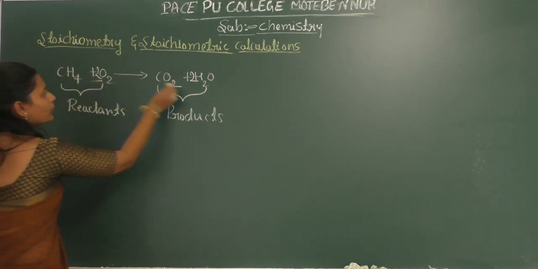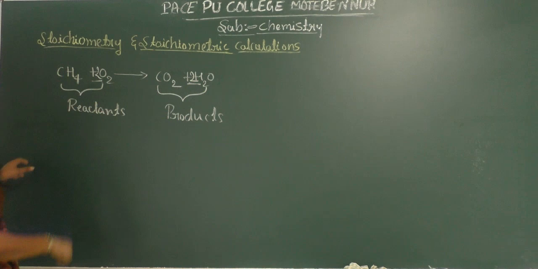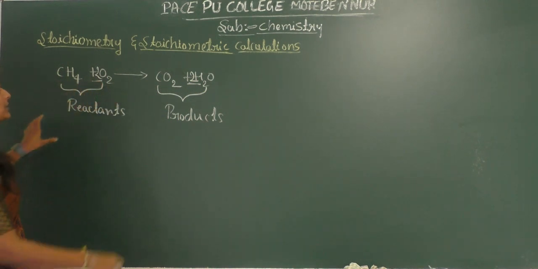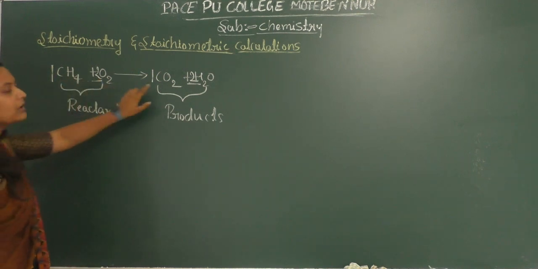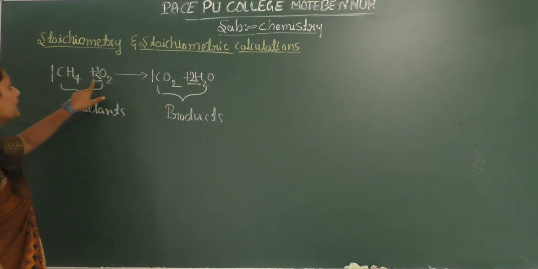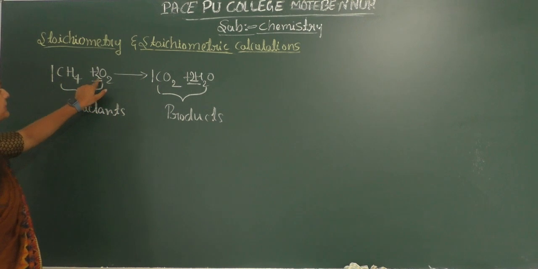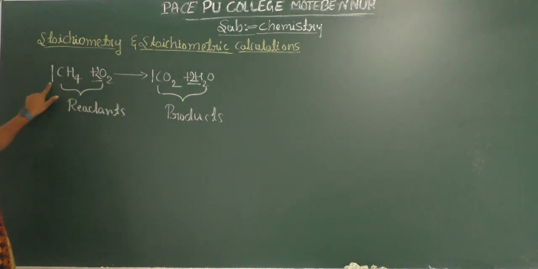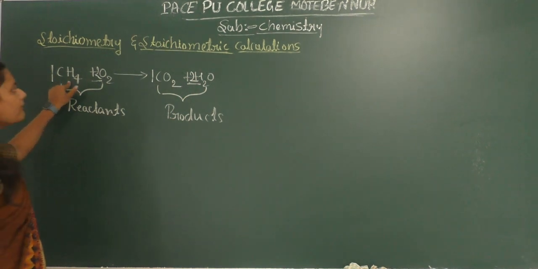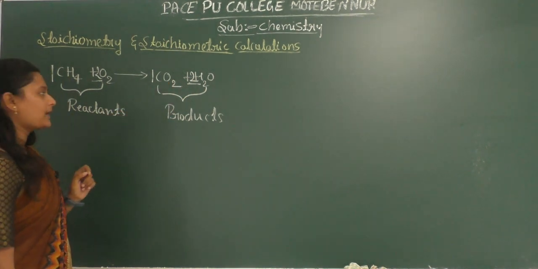Okay, so here this 2 is called the coefficient. So here where nothing is written, there is 1. So this is also called coefficient. Okay, so here the 2 is the coefficient of oxygen and water. So same way 1 is also a coefficient of methane and carbon dioxide.